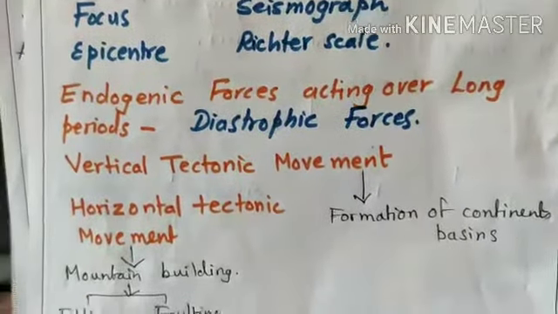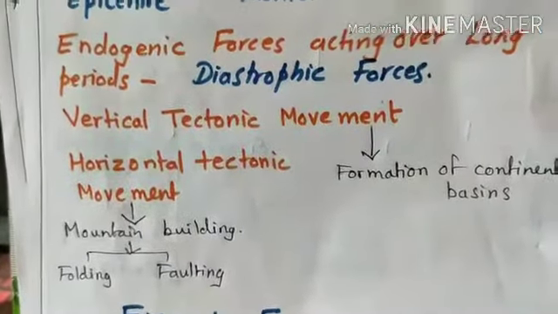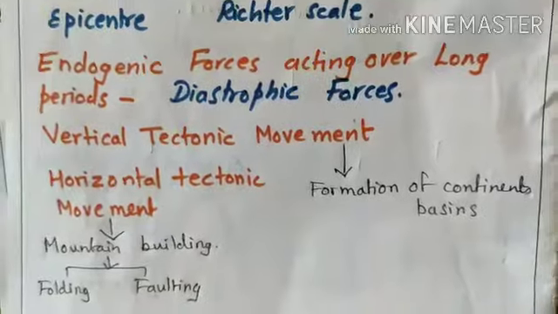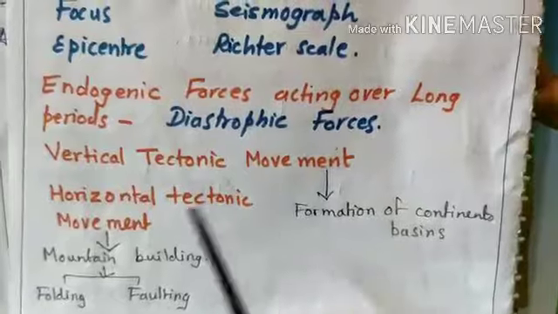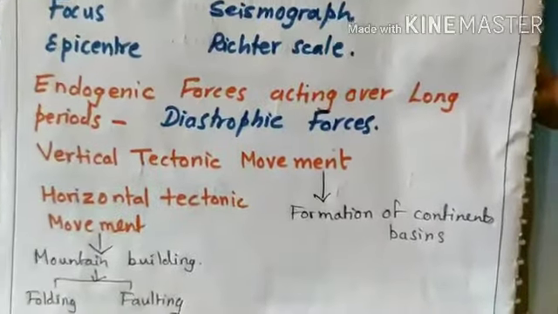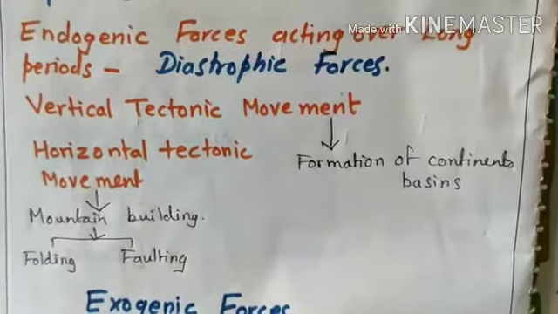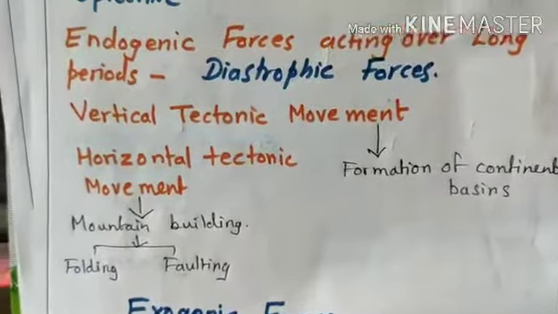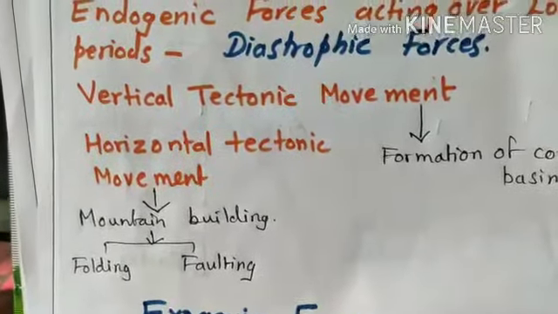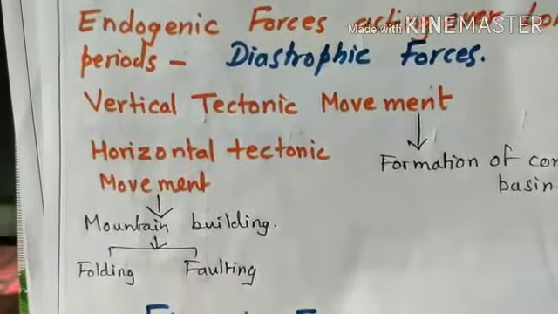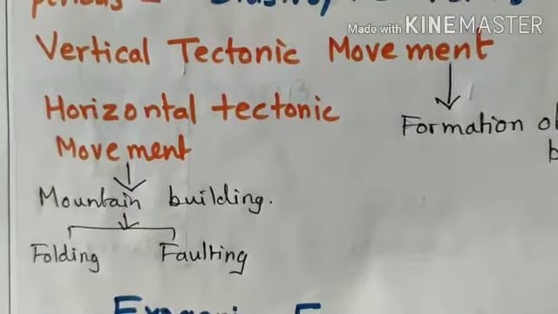These diastrophic forces are of two types: vertical tectonic movements and horizontal tectonic movements. Vertical means in a standing line, and horizontal means sleeping lines. You all know this. Vertical tectonic movements help in the formation of continents and basins, and horizontal tectonic movements are basically mountain building forces. Mountains are built by two methods, folding and faulting.